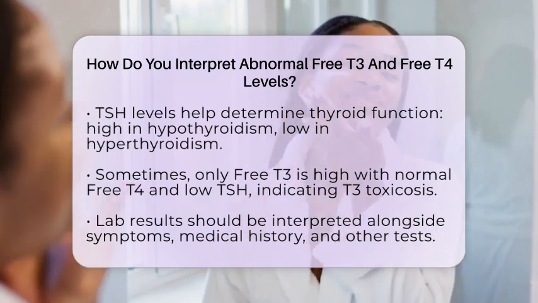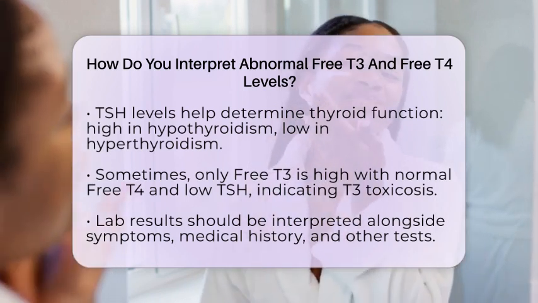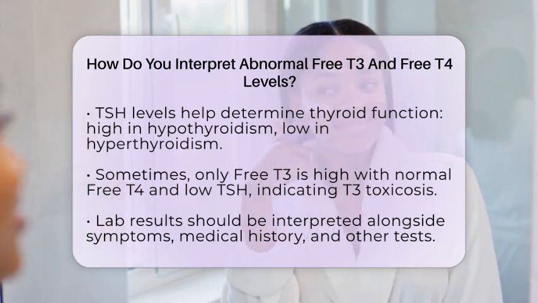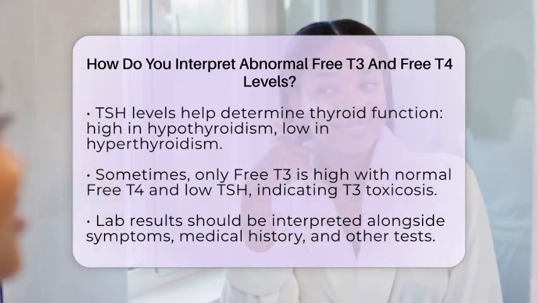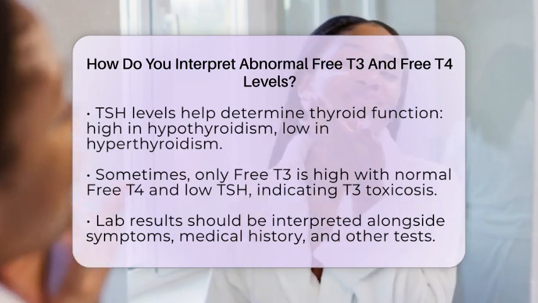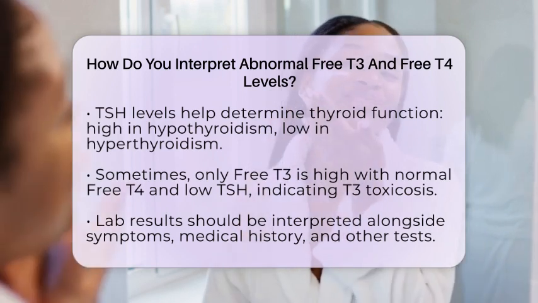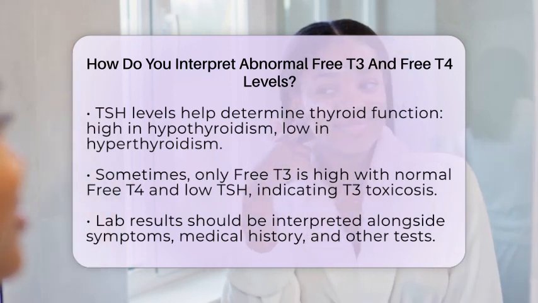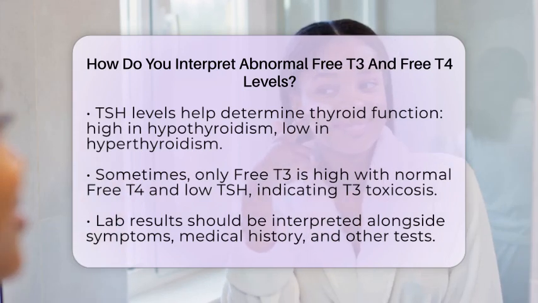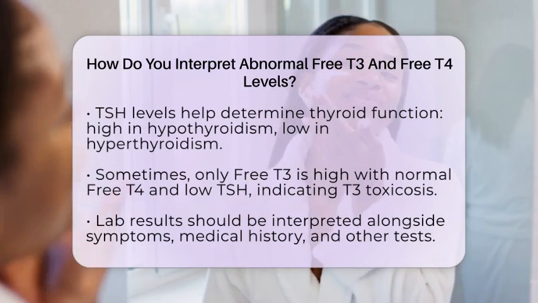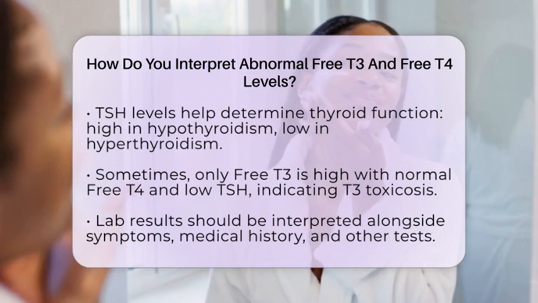Speaking of TSH, which is secreted by your pituitary gland, it plays a key role in regulating thyroid hormones. When your thyroid is underactive, TSH tends to be high because your body is trying to stimulate the thyroid to produce more hormones. When your thyroid is overactive, TSH is usually low because the body detects excess hormones and reduces its stimulation. Sometimes, only free T3 is high with normal free T4 and low TSH, indicating a condition called T3 toxicosis, which is a form of hyperthyroidism.